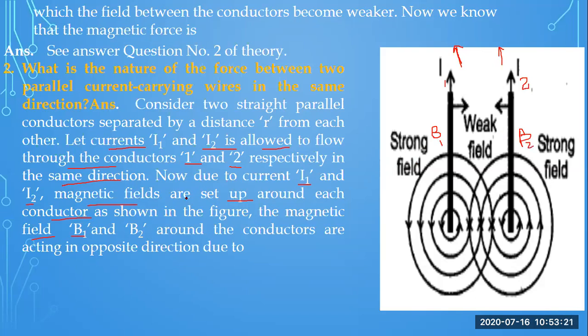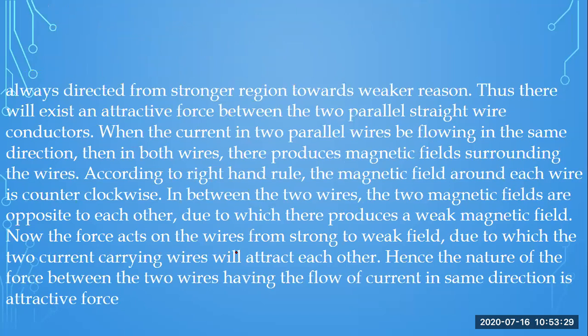The magnetic fields around the conductors are acting in opposite directions between them, and the force is always directed from stronger field towards weaker. Thus there will exist an attractive force between the two parallel straight wire conductors. What will be the force? There will be a force of attraction in this case.